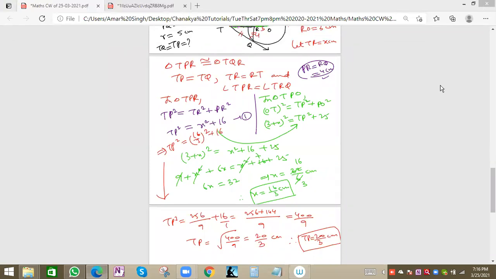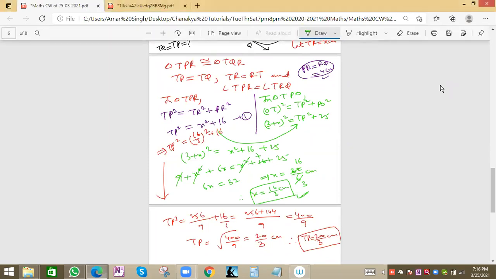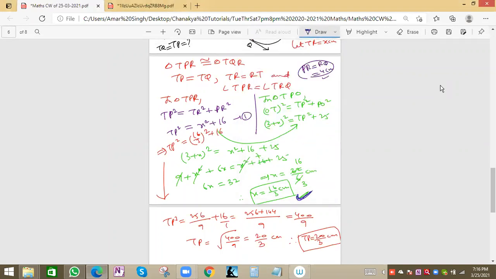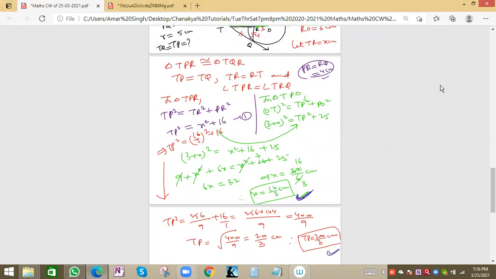Thank you so much. We will find X first. So this X value is basically a hint, or an indication, that we are doing it correctly. X will be 16 by 3 and the final TP will be 20 by 3.